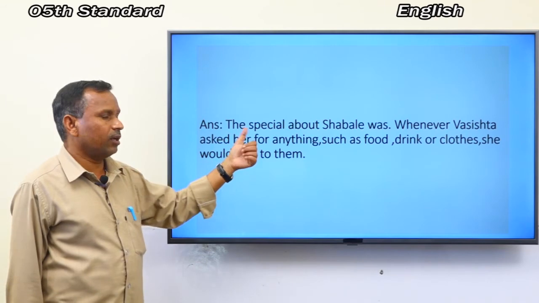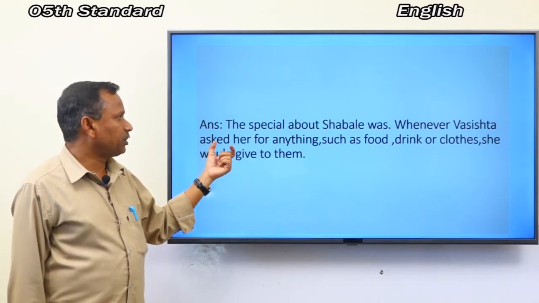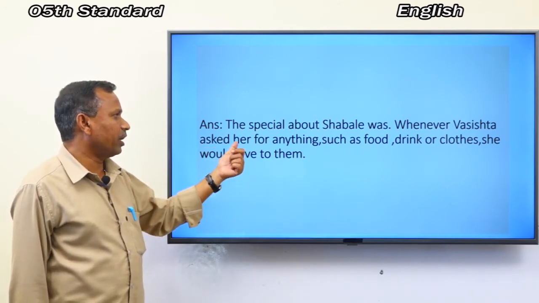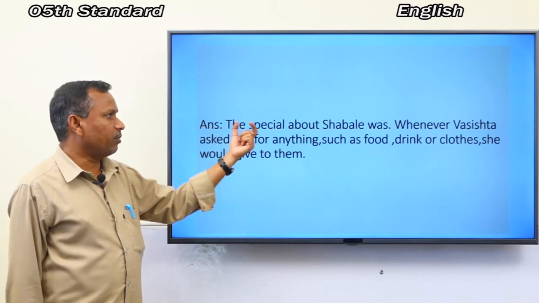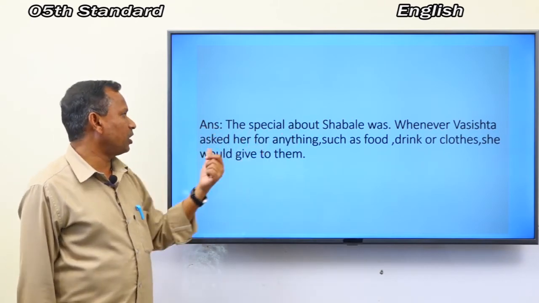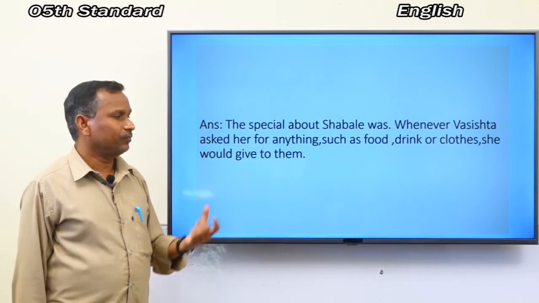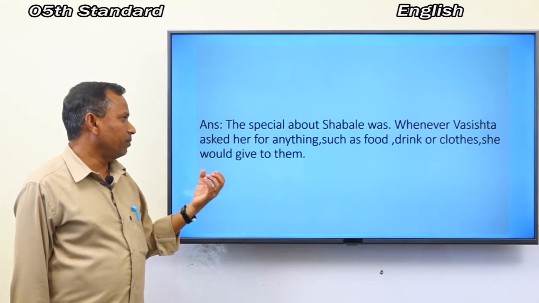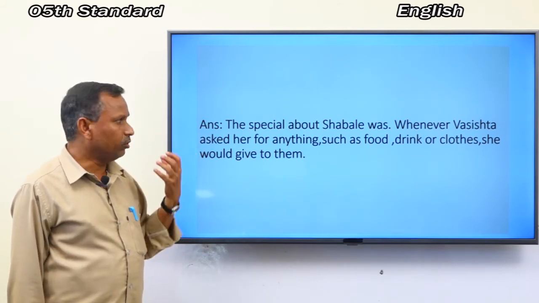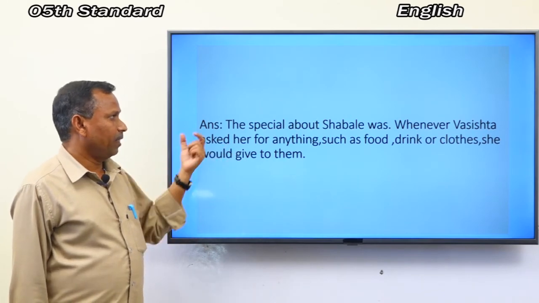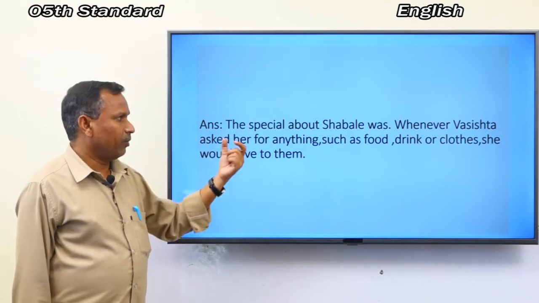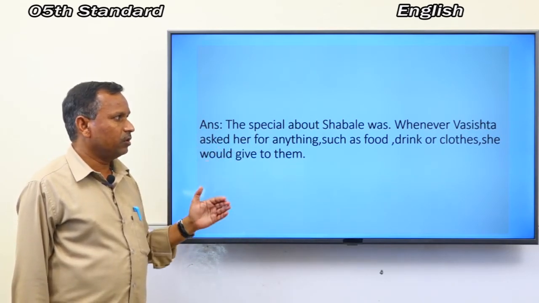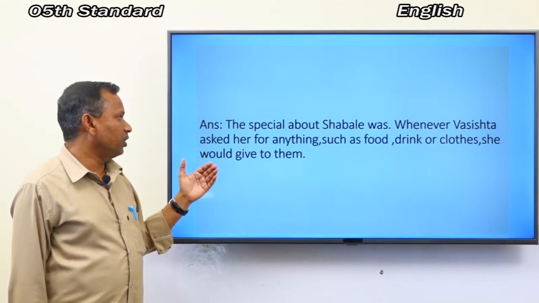The special thing about Shabale was whenever Vasishtha asked her for anything such as food, drink or clothes, she would give it to him, give to them.